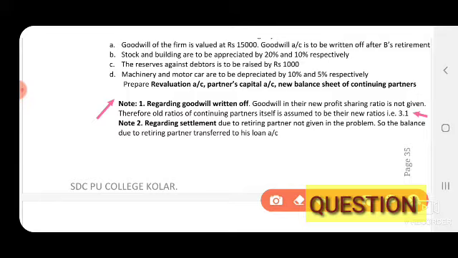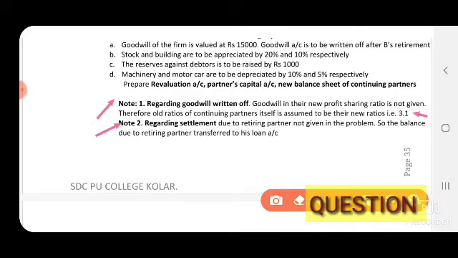It means we have to cancel the retiring partner's ratio, retiring partner B here, that is 3:2:1. So 2 you have to cancel, then the remaining ratio, that is 3:1, this ratio is for the remaining partners. So this ratio is used to write off the goodwill amount, partners capital account, debit side.